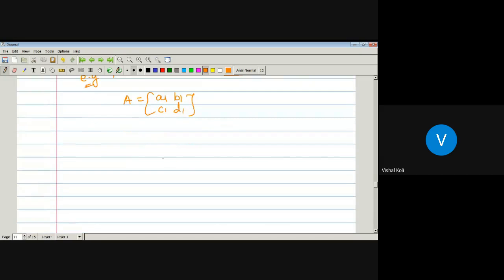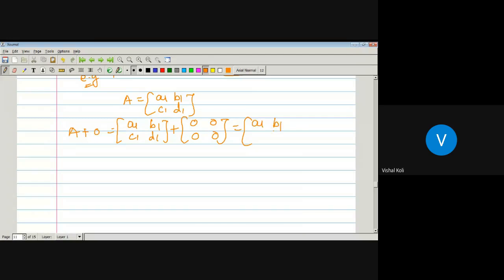Now we have to find the identity element. If we take A plus O, equal to a1, b1, c1, d1 plus O, where O is nothing but the null matrix having all elements 0, which is nothing but a1 plus 0, b1 plus 0, c1 plus 0, d1 plus 0.